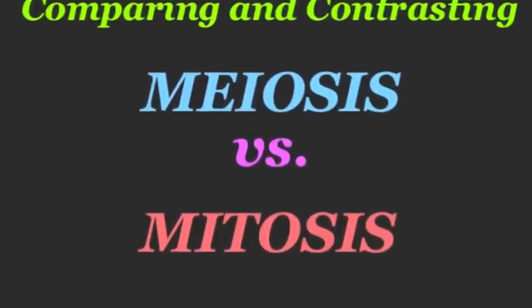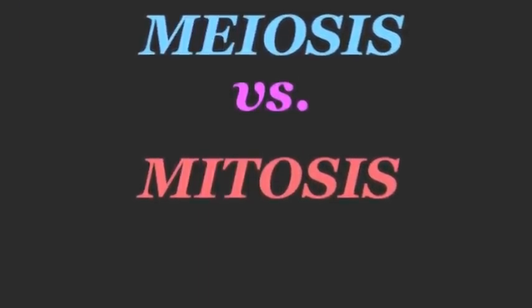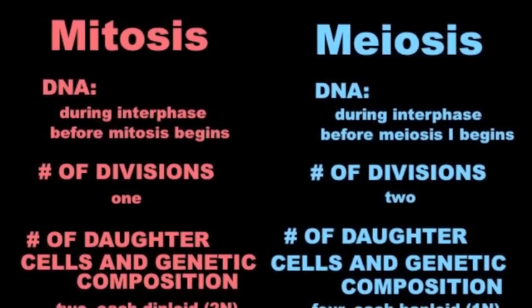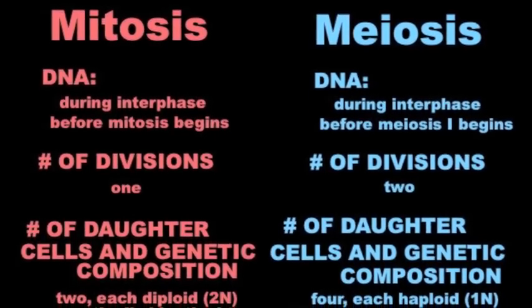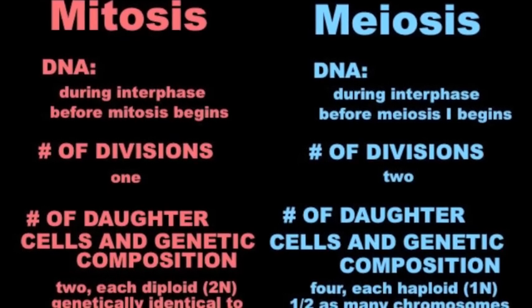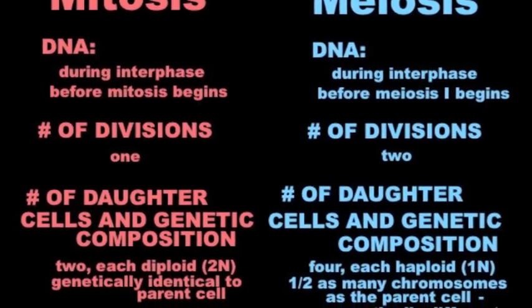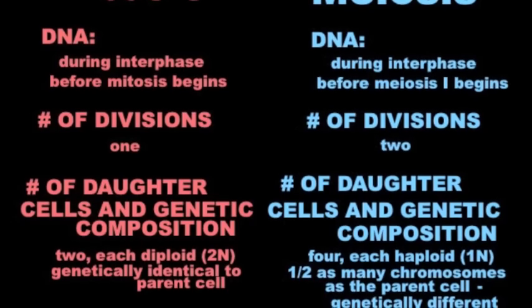Comparing and contrasting meiosis versus mitosis. The DNA replication in mitosis occurs during interphase before mitosis begins, and in meiosis it occurs during interphase before meiosis 1 begins. The number of divisions: mitosis only has 1 division, and meiosis has 2.